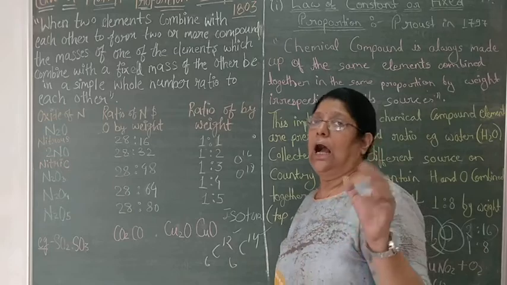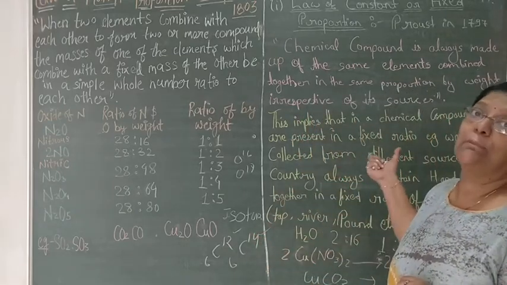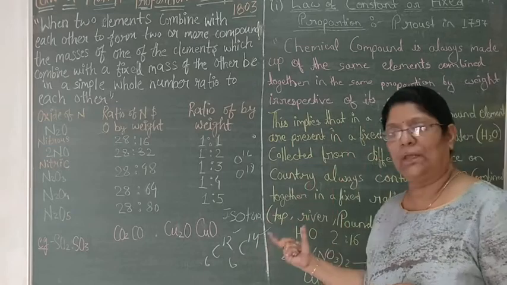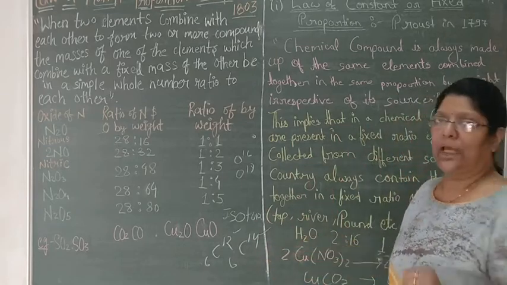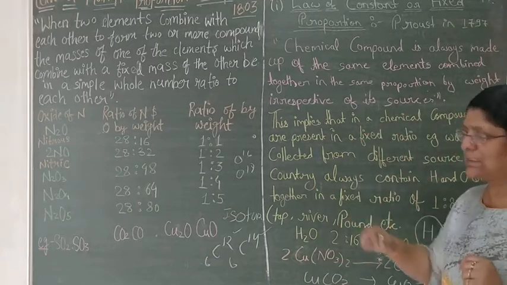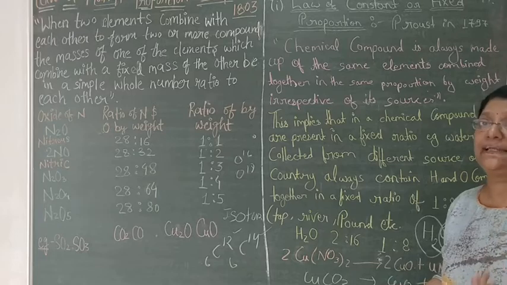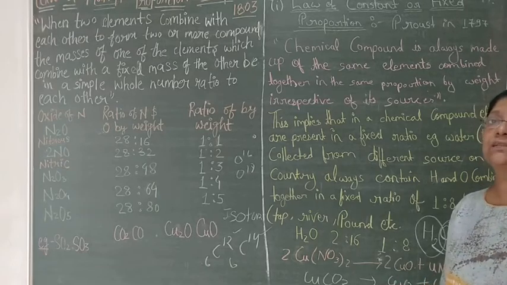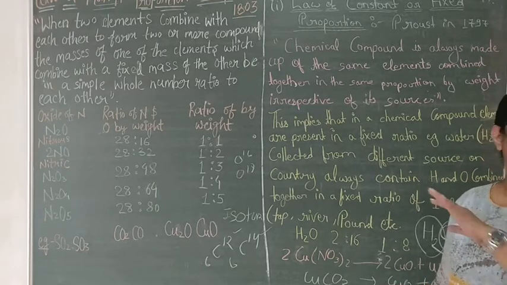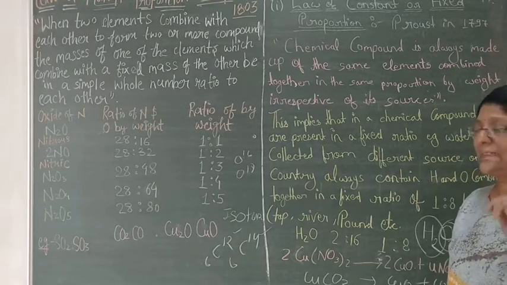But after the discovery of isotopes, this law may be wrong. Sometimes you get water from the sea having O16 and you get water from a river having O18. So their ratio of proportion is now 1:8 and 1:9, which is next to impossible. So what is the solution?